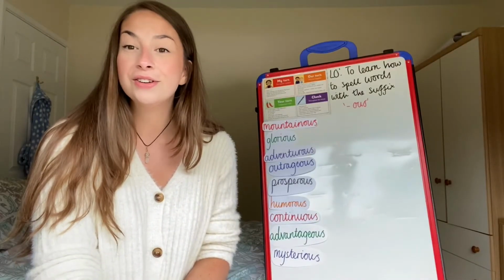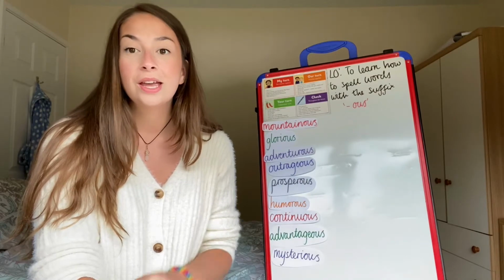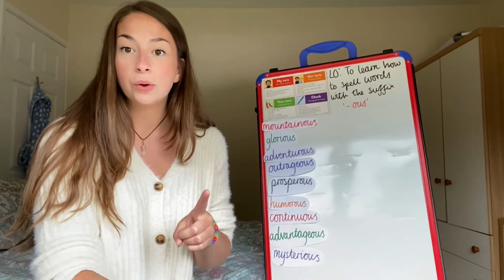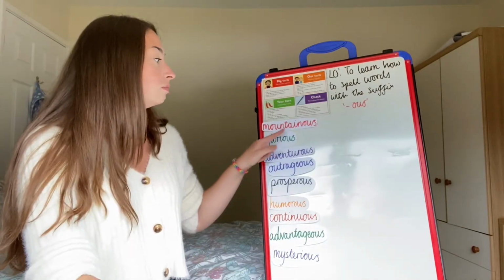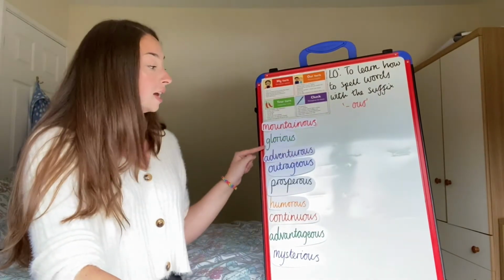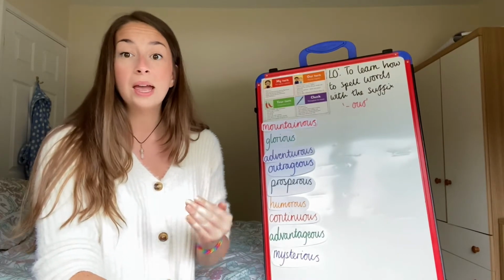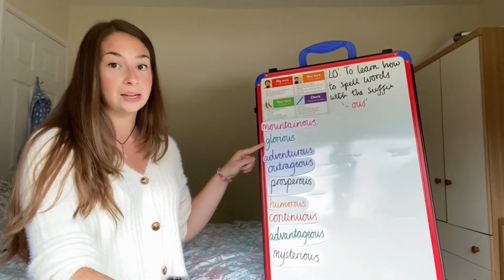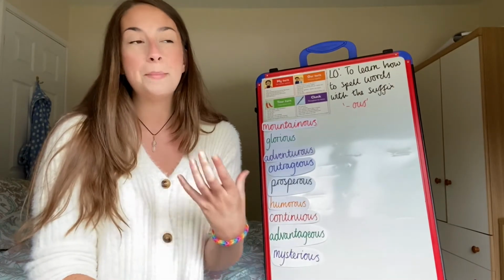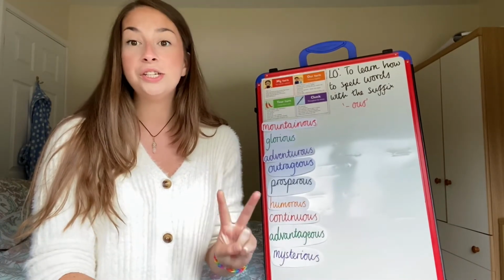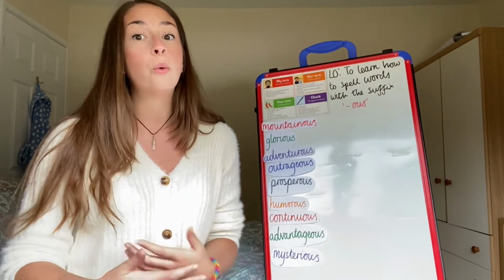Okay, so hopefully you've done this week's spellings and I'm going to give you 3 different chilli challenges to get on with. So chilli 1, I want you to identify the root word in each of the spellings. So for mountainous, that's quite simple, it's just mountain. However, for glorious, it's slightly more tricky because the root word in glorious is glory, but glory isn't spelt like that. So you're going to have to pay a bit more attention and just make sure that you're being extra careful. Chilli 2, I want you to define any words that you're not familiar with. Ideally, I'd like you to define all of them.